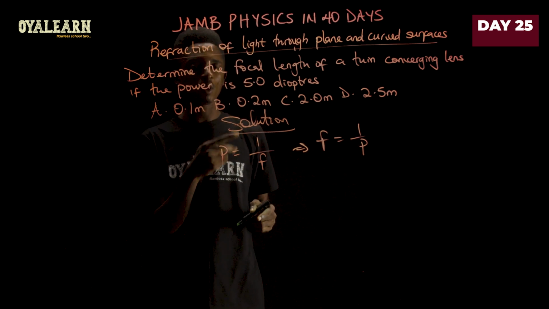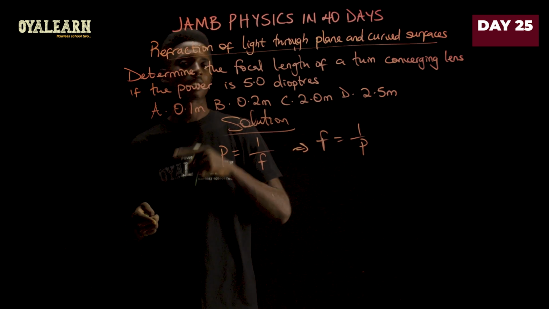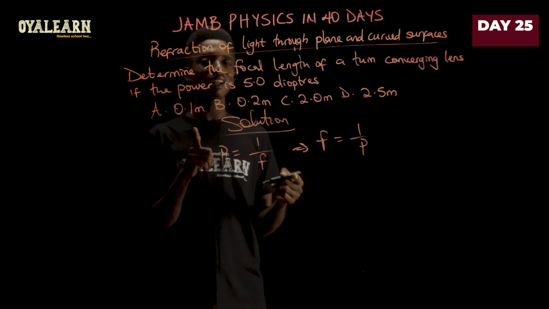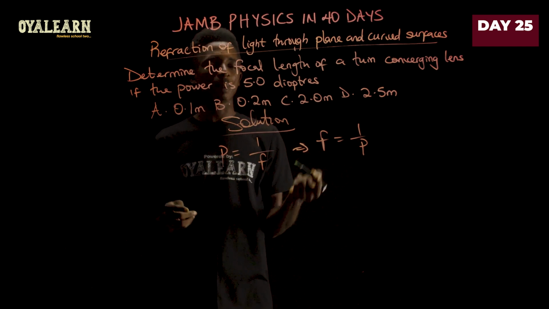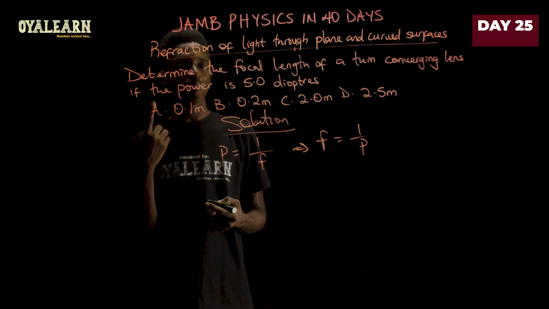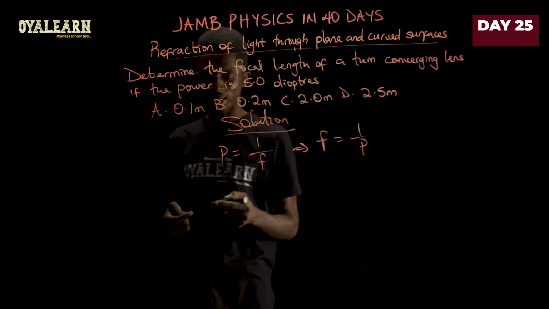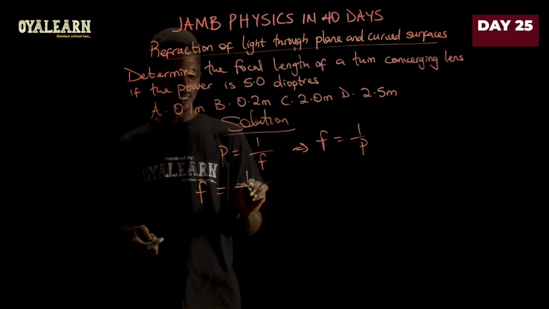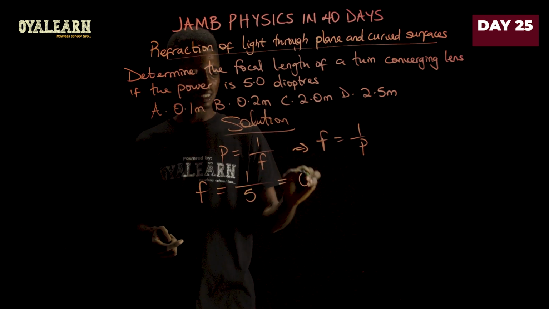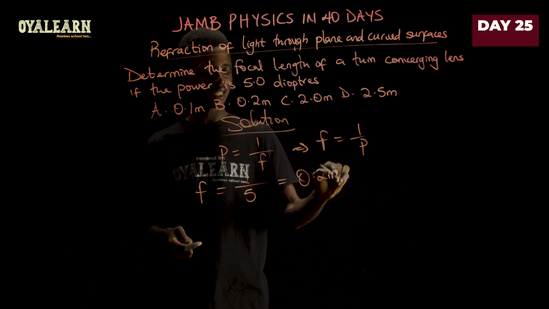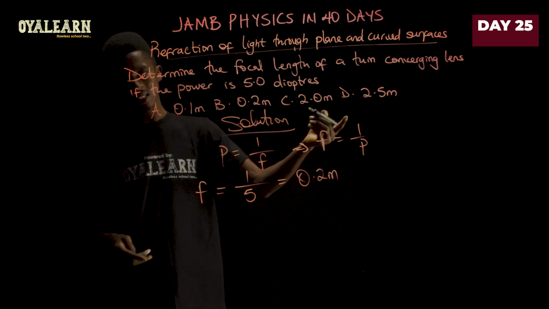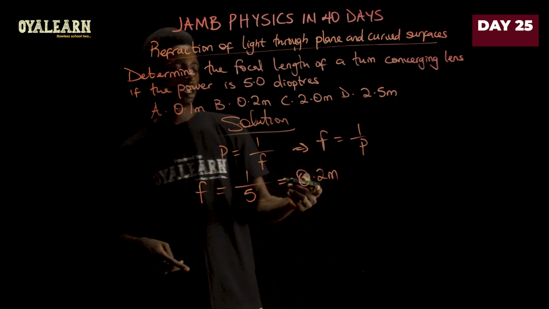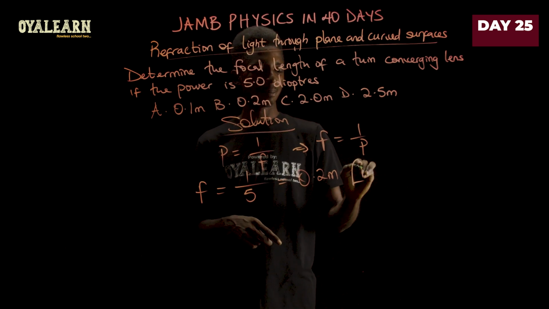But in case you are to solve a question like this and the options are in centimeters, always remember to convert back to meters. And then if you are given focal length in centimeters and you're asked to find the power, you always have to convert that focal length to meters before you can find the power of the lens. So F here therefore becomes 1 over, the power is 5, so this would give us 0.2. Remember, this is in meters. So if our options were in centimeters, this would mean we have a 20 centimeter focal length lens. So in this case, our option is B.